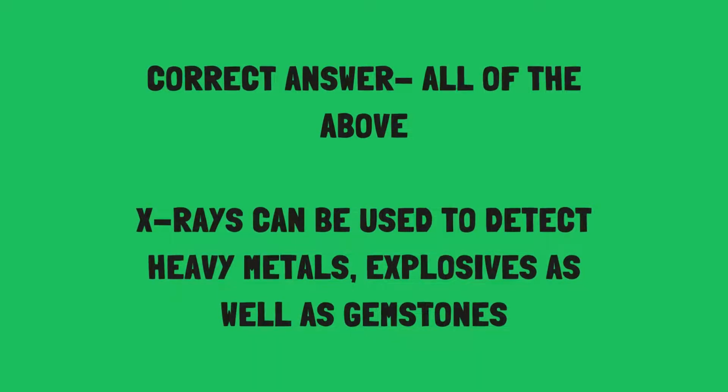For this reason X-rays are used in metro stations and in airports to detect any type of metal or explosive. It is also used to detect any kind of body fracture that might be present in one's body. So X-rays can be used for all of the above and the correct option is fourth.